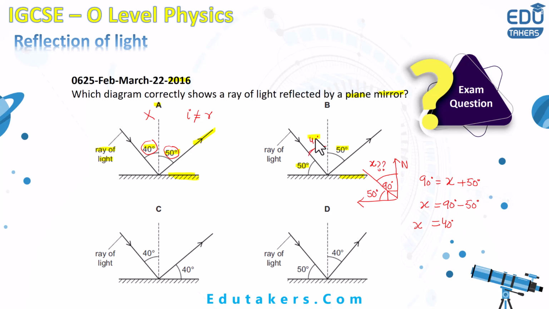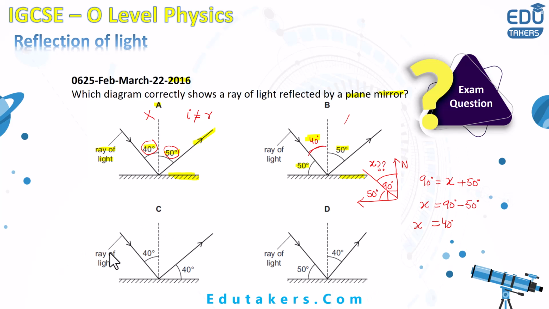Angle of incidence is 40 degree while the angle of reflection is 50 degree. Both of these are not equal. It means that answer B is also incorrect. Let's see the answer C.